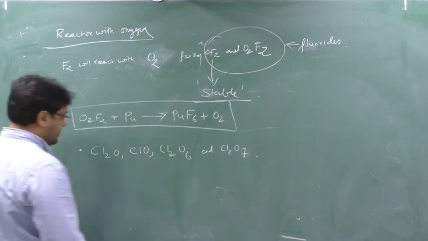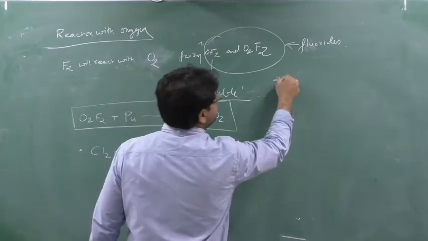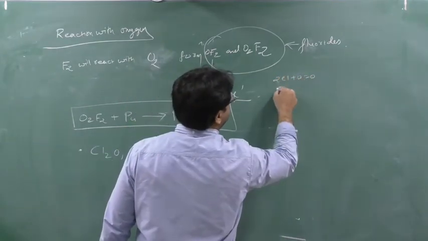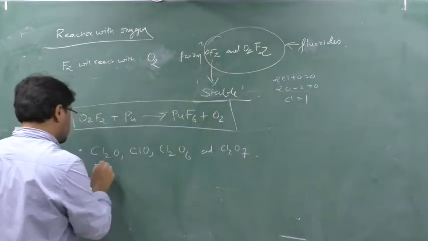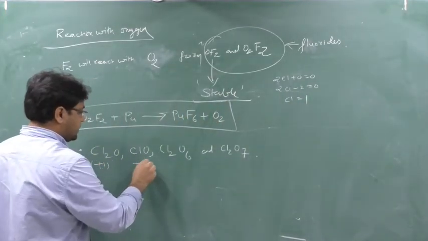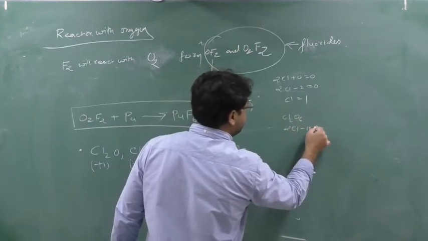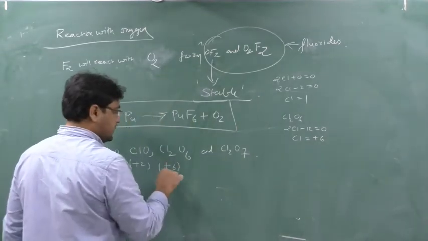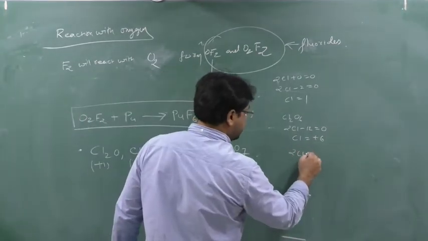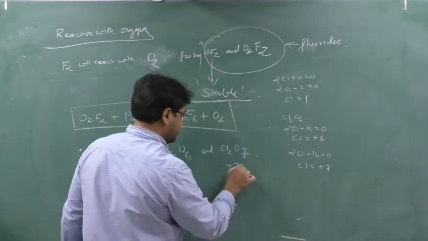Calculate the oxidation number. See here, 2Cl plus O equal to 0. It is an oxide, so minus 2, equal to 0. Cl equals 1. So here the Cl oxidation number is 1. Here the Cl oxidation number is 2. Here Cl2O6 means 2Cl minus 12 equal to 0, Cl equals plus 6. And Cl2O7, that is 2Cl minus 14 equal to 0, and Cl equals plus 7. So here Cl is plus 7.